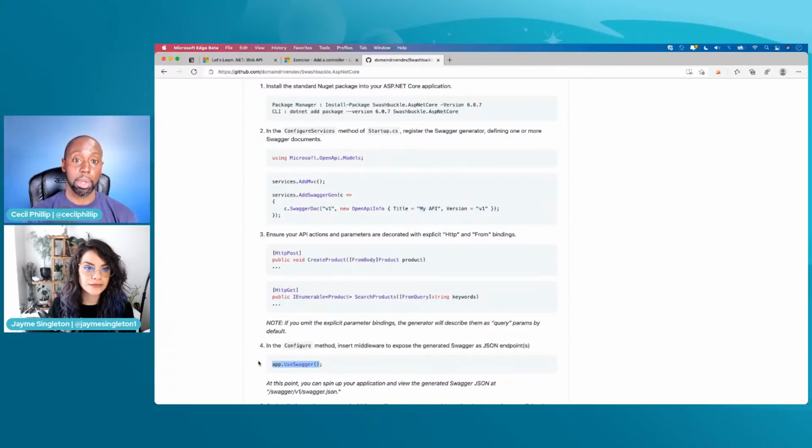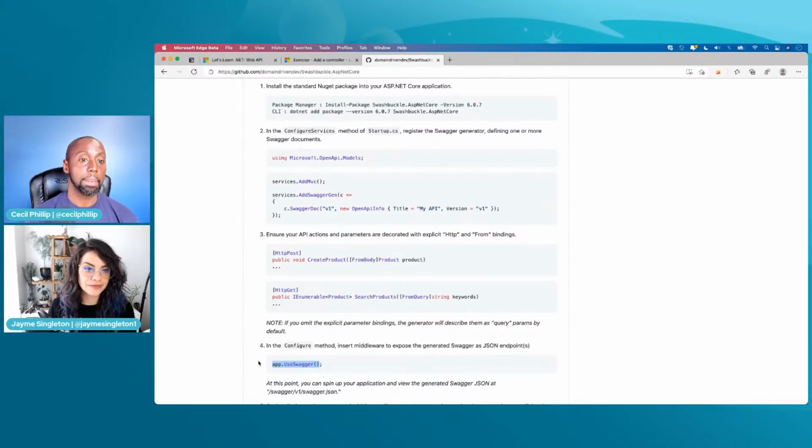I have a web API, but my web API exists on the server, and now I want to be able to make requests to that server, right? I want to be able to say, hey, give me the products, or add a product, or let me buy it. I want to do stuff. But how do I actually make those requests? Well, we make those over HTTP. Now, there does exist a space where I don't really want to write all that HTTP code myself, and so we rely on client SDKs to do that for us.